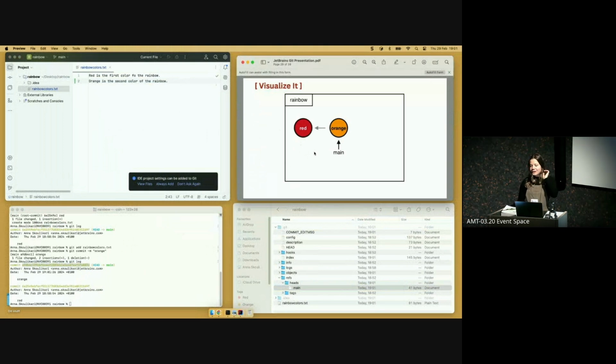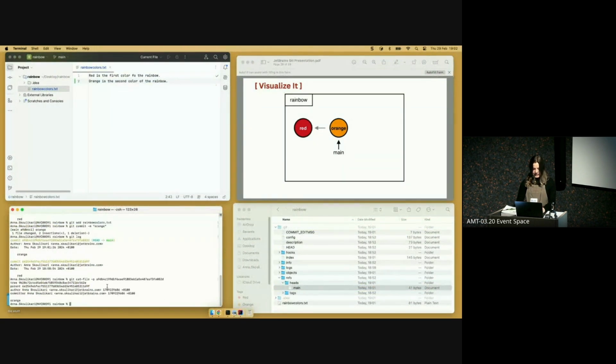And then just a quick note about the relationship between commits. So we can see that orange is pointing back to red. And that's because orange is the child commit of the red commit. And to see this explicitly, we can use a command that you will never use in real life because you don't use it in your day-to-day, but it's really good for teaching purposes. It's called git cat-file -p. And I'm going to pass in the commit hash for the orange commit.